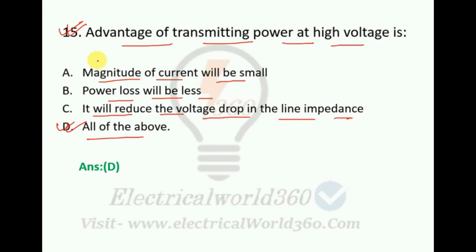So the advantages of high voltage power transmission are that the magnitude of current will be small, power loss will be less, and it will reduce the voltage drop in the line impedance. Okay, so these are the advantages of transmitting power at high voltage.